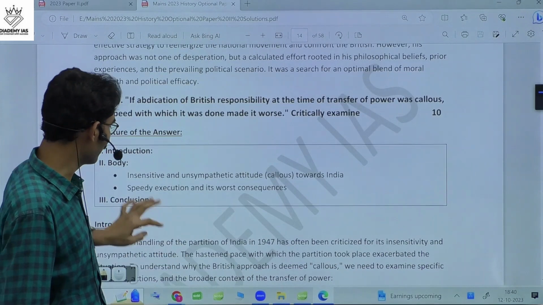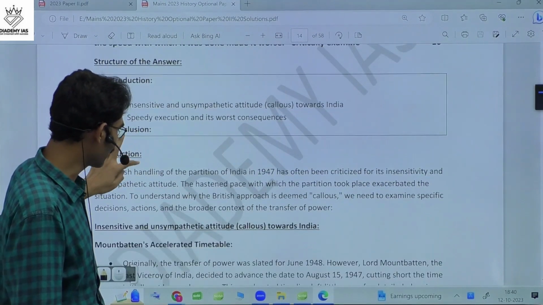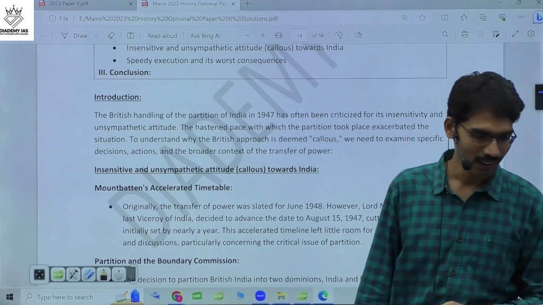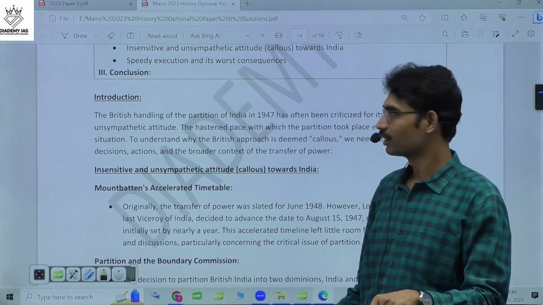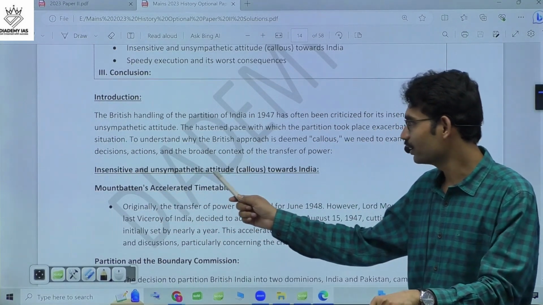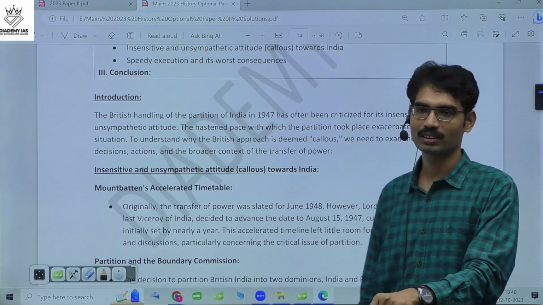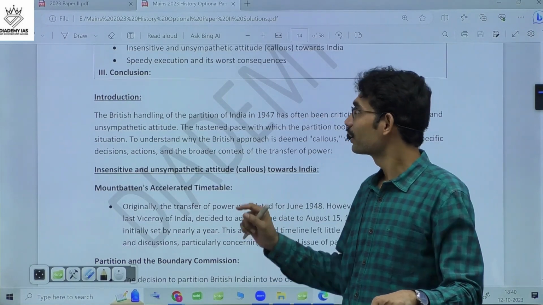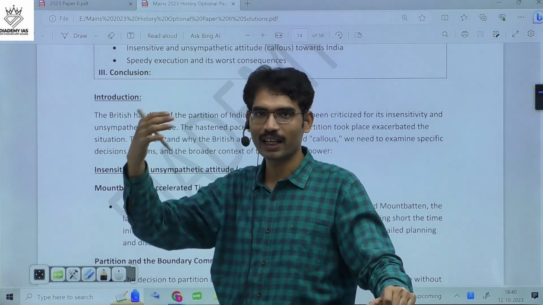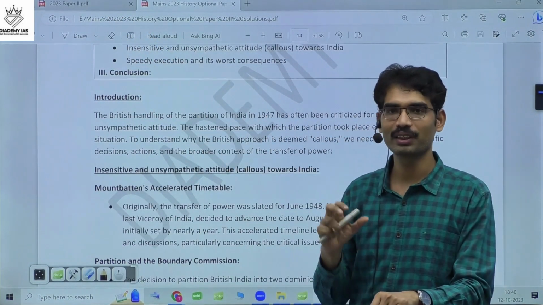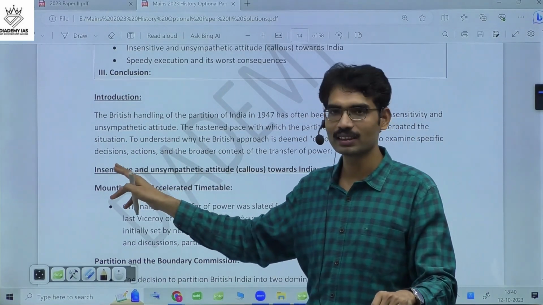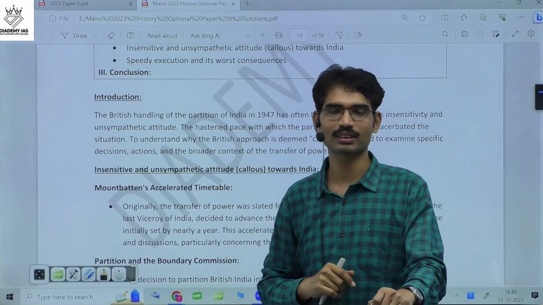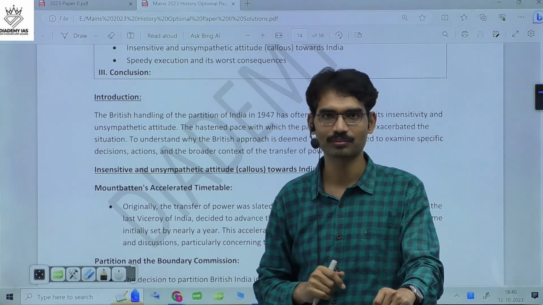I will show you the meaning of it, then you will have a better idea. Just read this. Insensitive, very good. Insensitive and unsympathetic attitude towards India. So once you know it, the way the British behaved in partitioning and giving independence was very insensitive, and it was a very unsympathetic attitude towards Indians, common Indians.